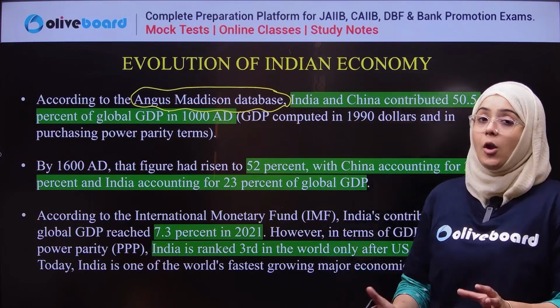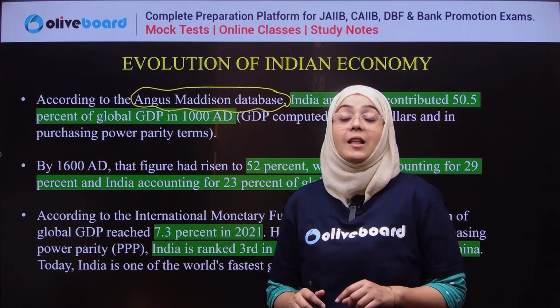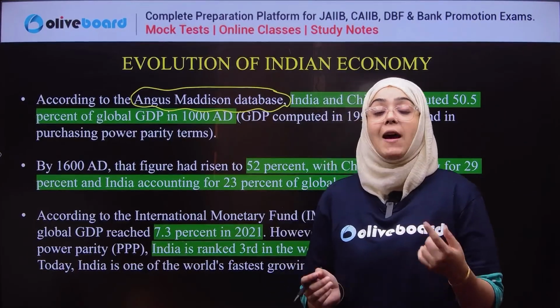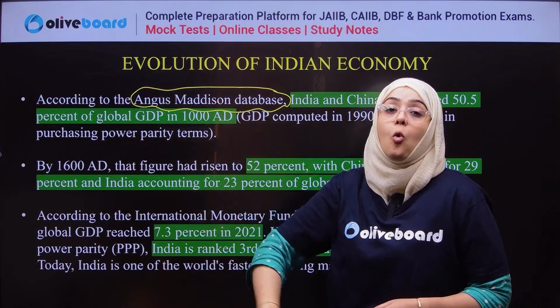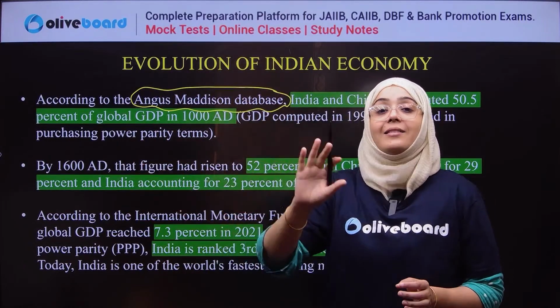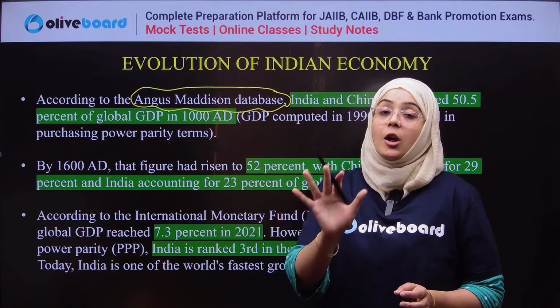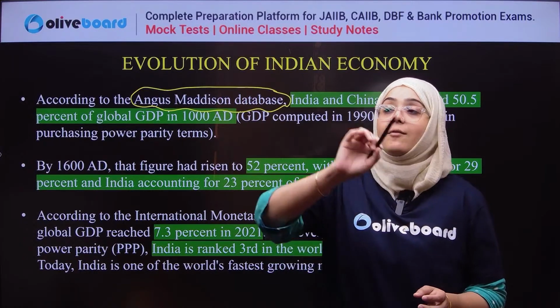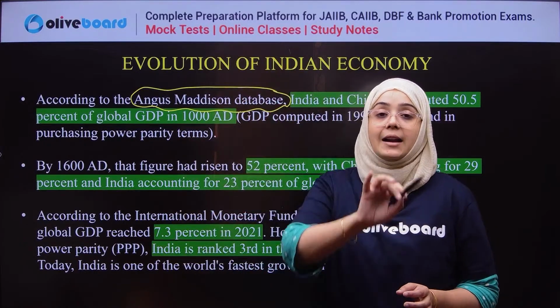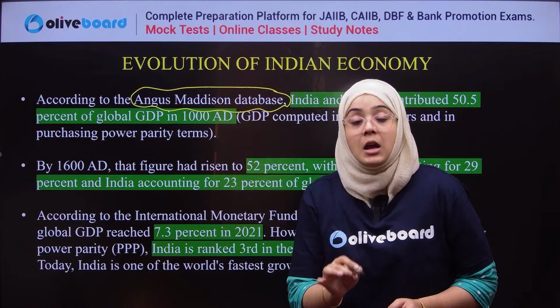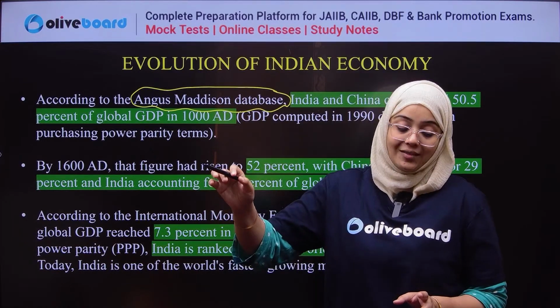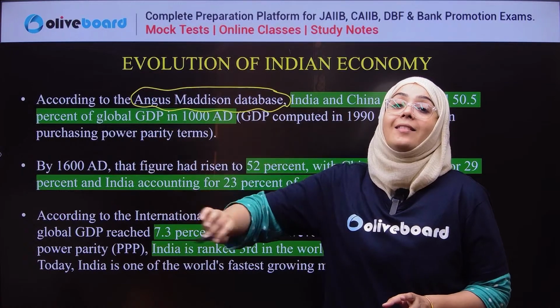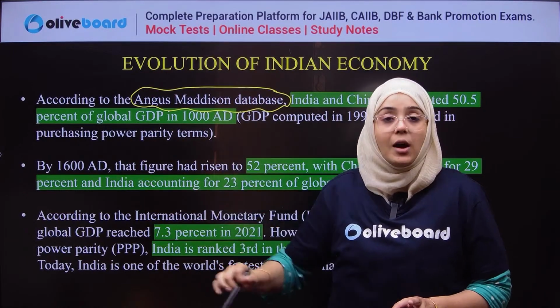GDP, you all know, is gross domestic product, which means the total value of final goods and services that is produced in the whole territory. If we talk about the GDP of India, it means the value of final goods and services produced within India. If we talk about the GDP of the world, it means the value of final goods and services in the whole world.